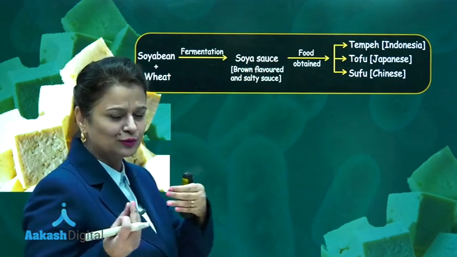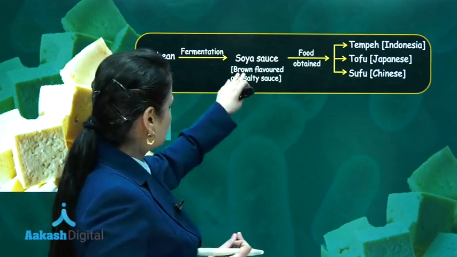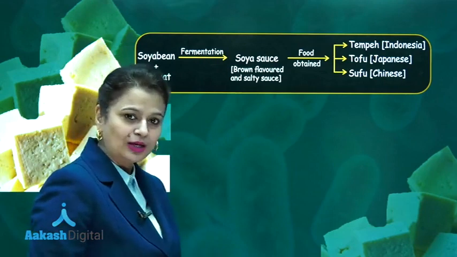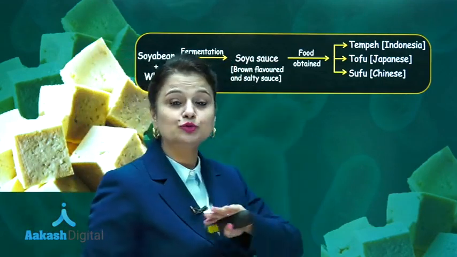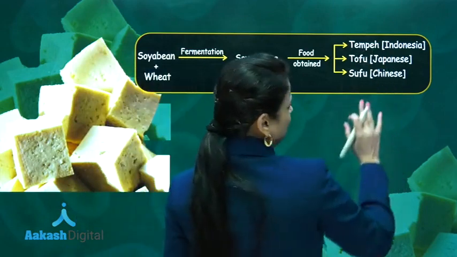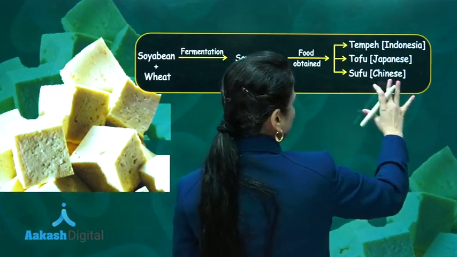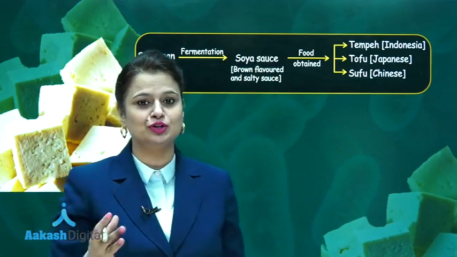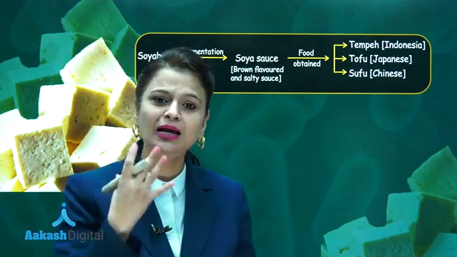Soya sauce, all of us know, is used for making Chinese food. It is a brown, flavored and salty sauce. This is used for making soya paneer. It is known as tempeh in Indonesia, tofu in Japan and sofu in China. Soya bean paneer is more nutritious as compared to the paneer which is formed from milk.